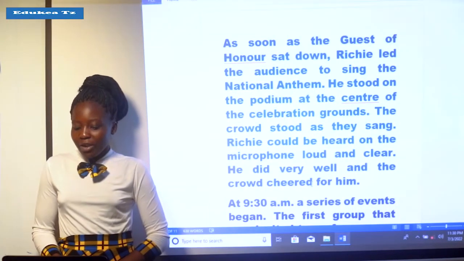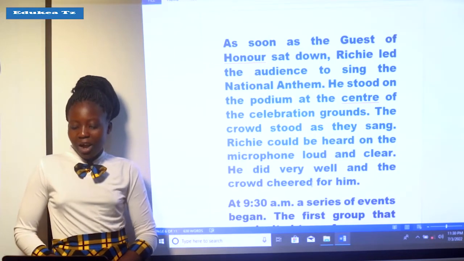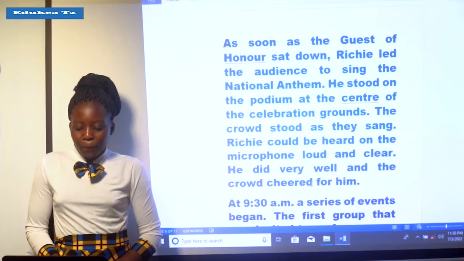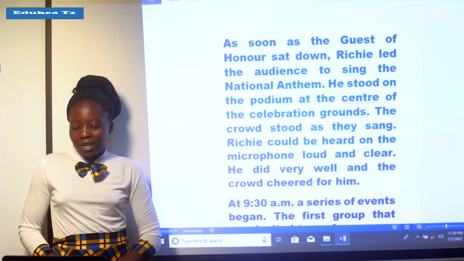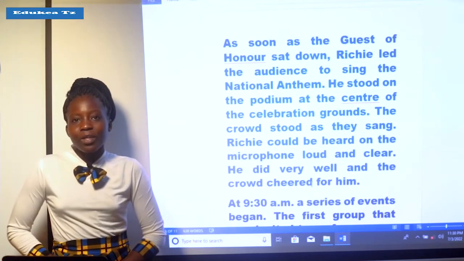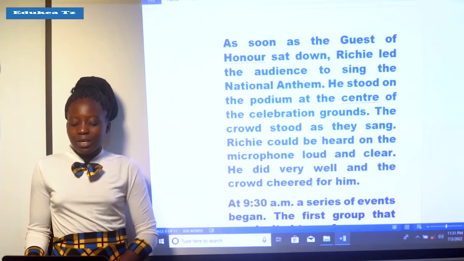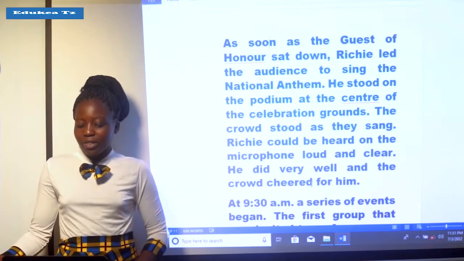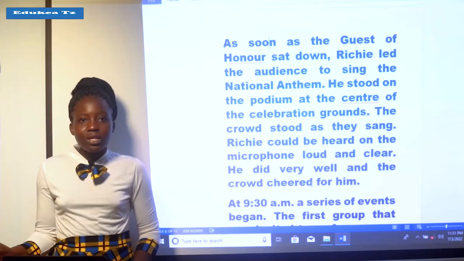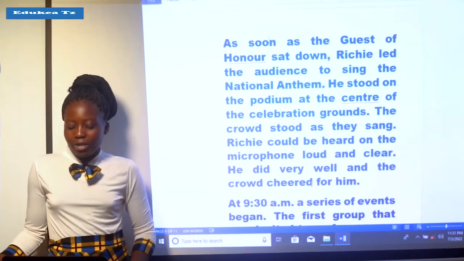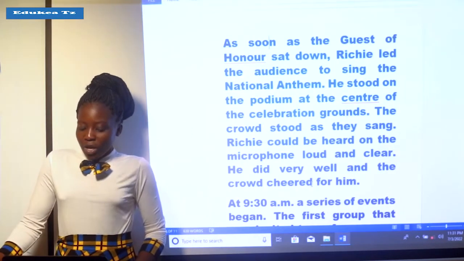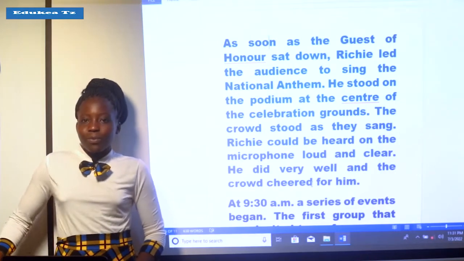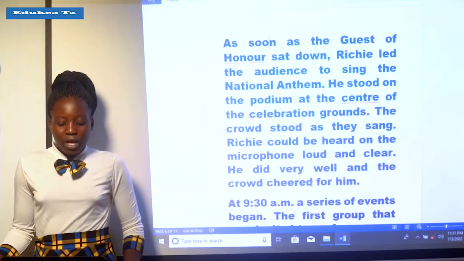The crowd stood as they sang. Richie could be heard on the microphone loud and clear. He did very well and the crowd cheered for him. As you can see, when they were singing, Richie's voice was heard on the microphone. It was loud and clear, and after that he was cheered by the crowd.